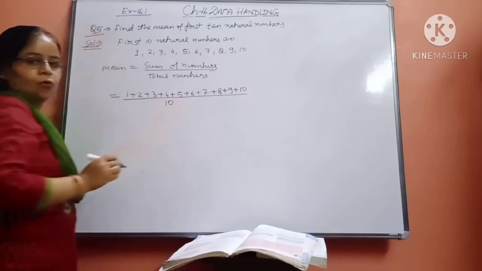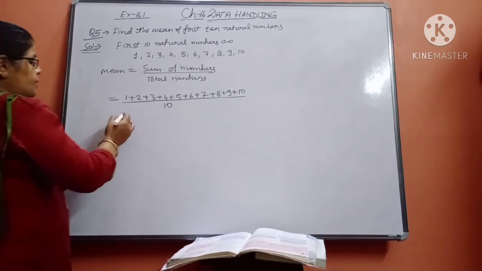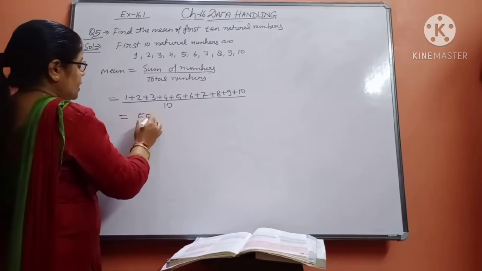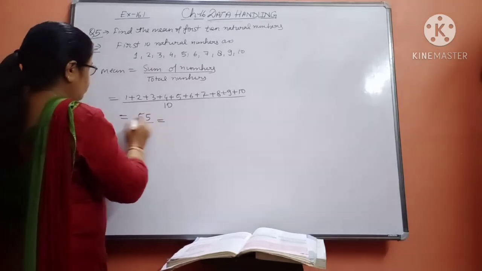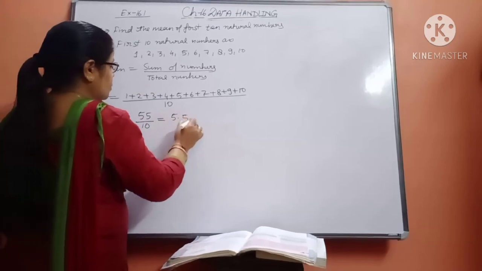So what is the sum coming? See that beta, its sum is coming 55 divided by 10. So what will be your mean? Mean is equal to 5.5. So this will be your answer.